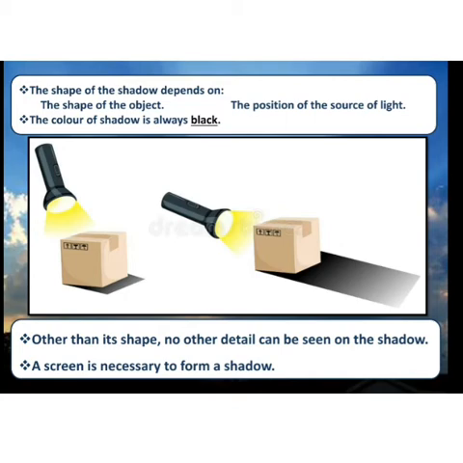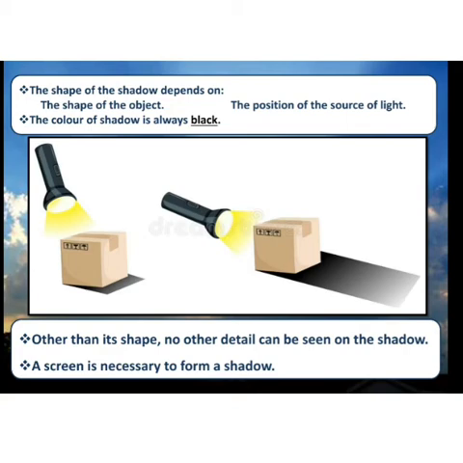Another thing is, the color of a shadow is always black, no matter what the color of the object is. The object can be red, blue, green, pink, any color, but the color of the shadow is always black. Then another thing, other than its shape, no other details can be seen on the shadow. When we see a shadow, it is only the shape of the object, no details are visible. If something is written on the object, we do not see it in the shadow, only the shape is visible. Another thing, a screen is necessary to form a shadow.